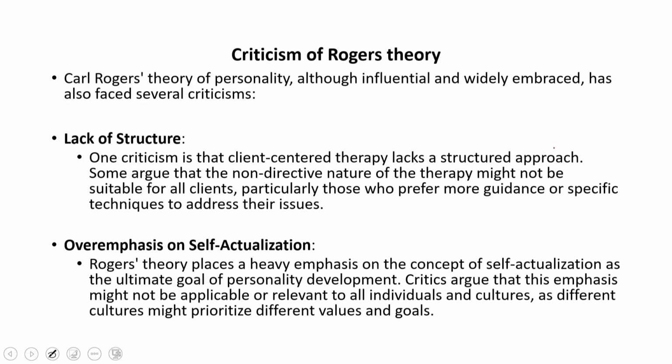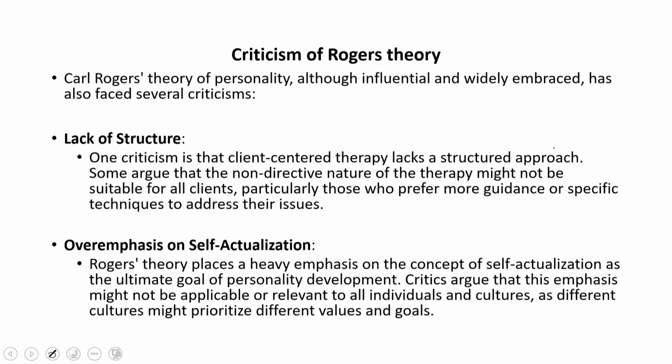Obviously, his theory has received a lot of positive attention and research. It is widely embraced, but every theory cannot be 100% accepted. Few criticisms are there. One is that this theory lacks structure, and that is actually the focus of Carl Rogers. He was not interested in structure.